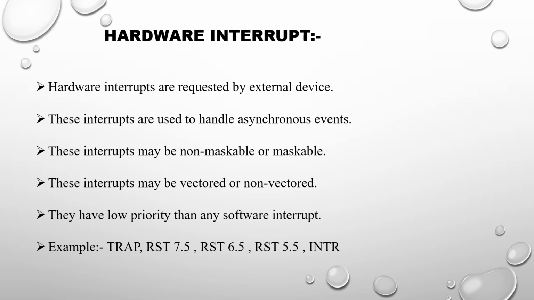In simple words, hardware interrupts are initiated by an external device. They are used to handle asynchronous events. You can see here, trap is a non-maskable interrupt. The rest, all four, are maskable. INTR is a non-vectored interrupt, and the rest of the four are vectored interrupts. They have lower priority than software interrupts.